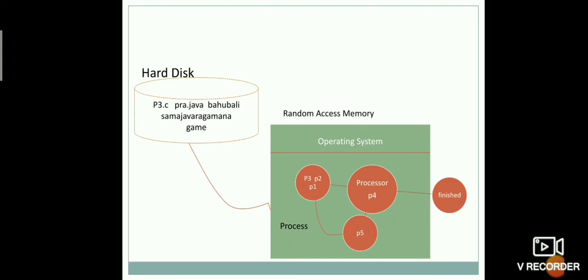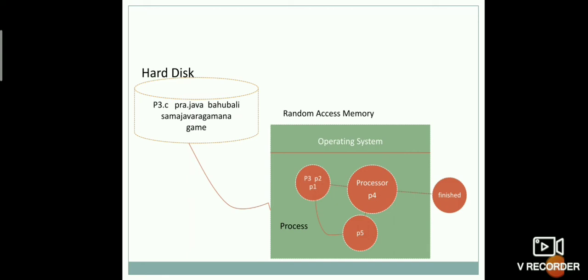Here there are so many programs in the hard disk, like p3.c, pra.java, a movie, Bahubali Samajavaragamana song, and a game saved to the hard disk. Now I want to run a particular program. Before getting the program into the RAM, first of all the program must be translated into the required format, that is binary format.